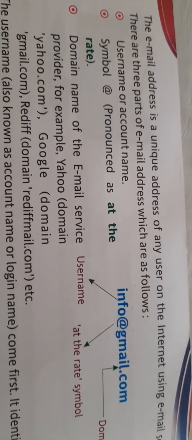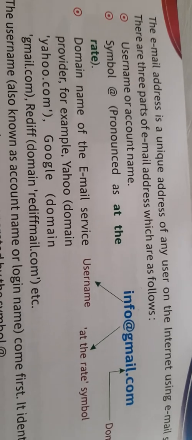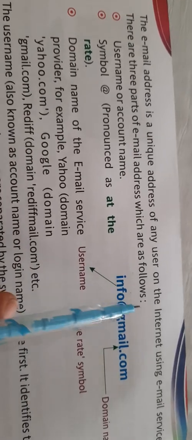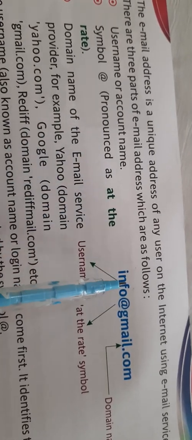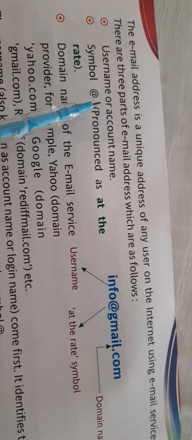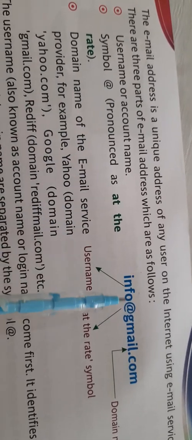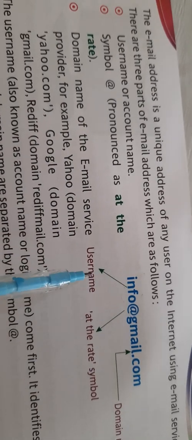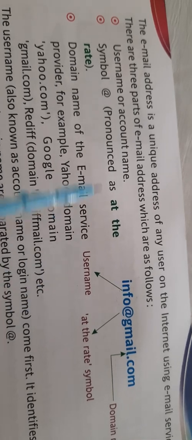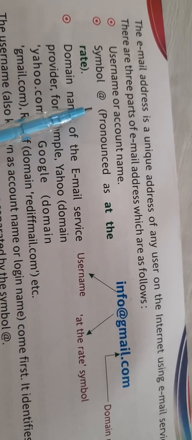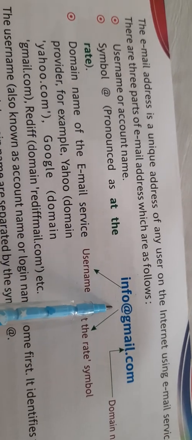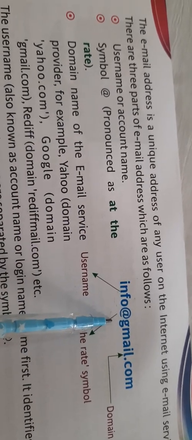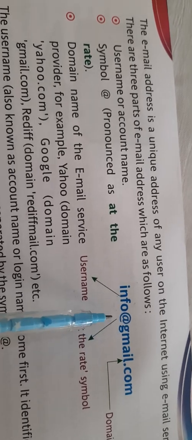You must have seen the email addresses somewhere. Maybe you might be having your own email ID as well. So there are three parts of the email addresses. First is username or account name. Like in this case, info is the username. Symbol @ is pronounced as @. Okay, this symbol is pronounced as @ and you can find it in the keyboard also.